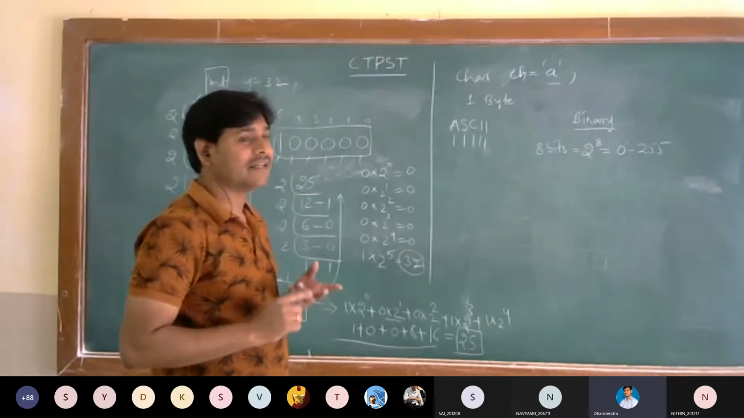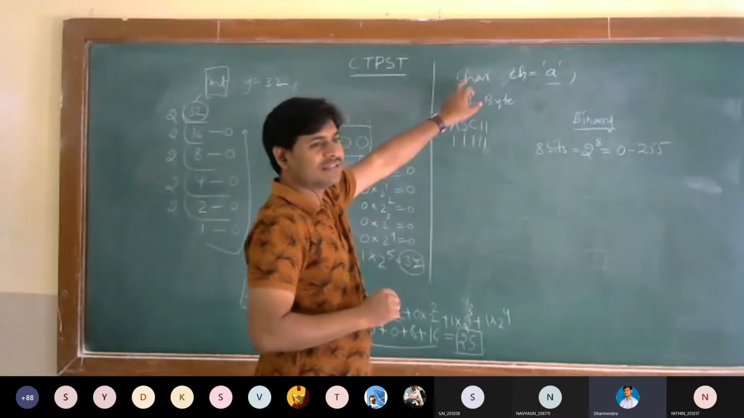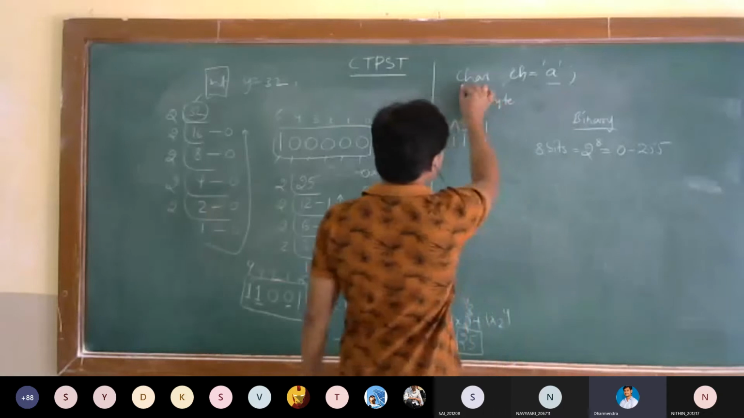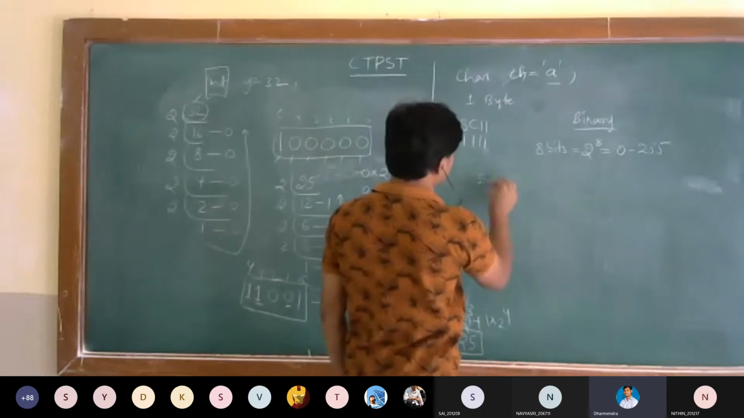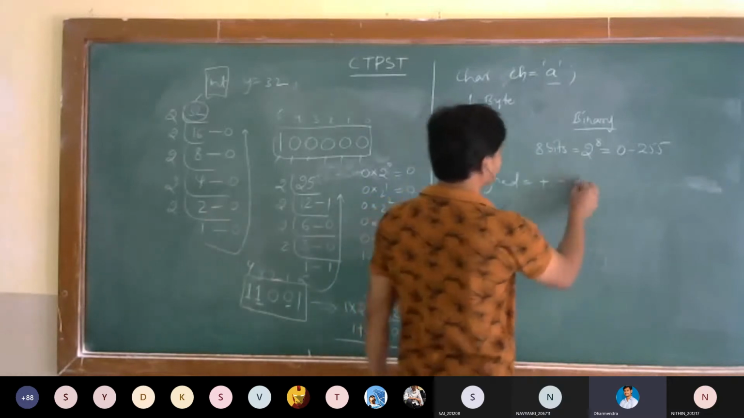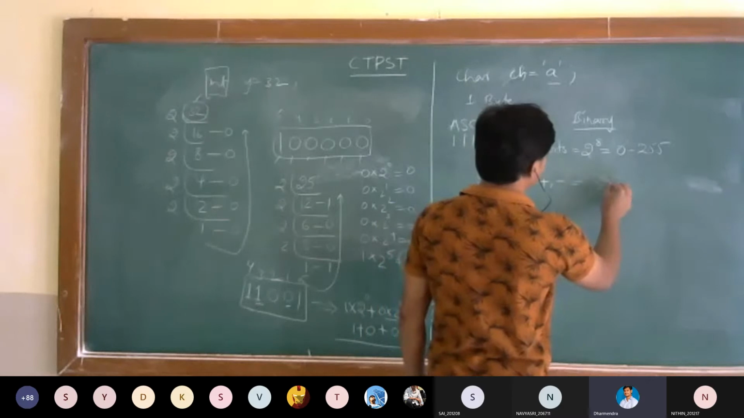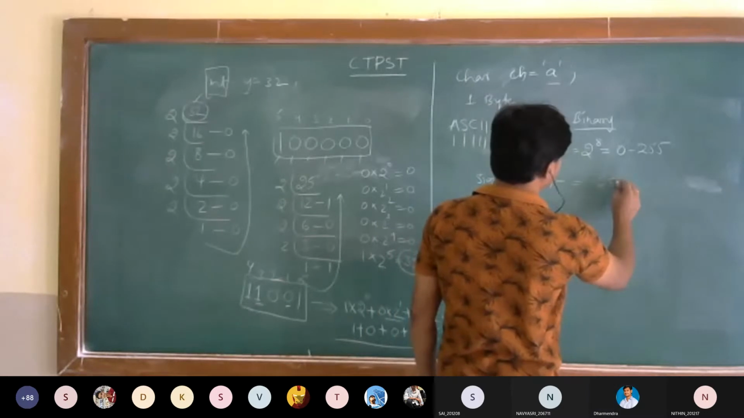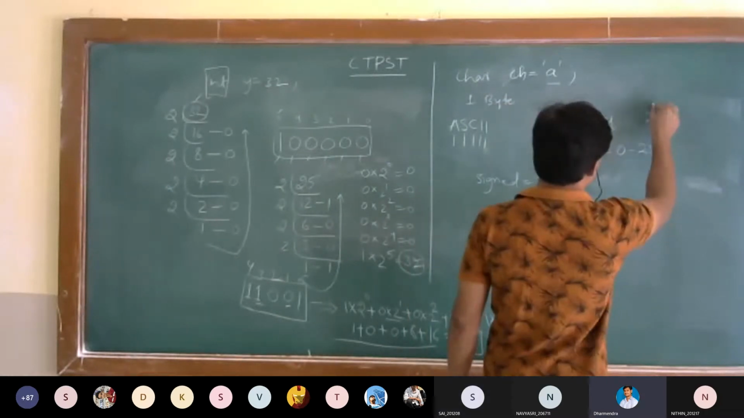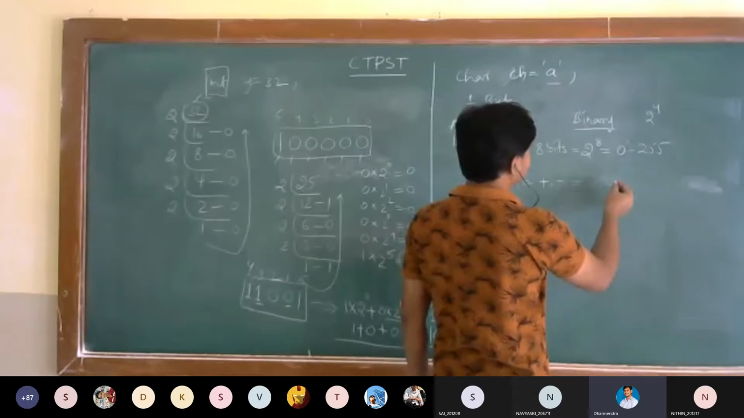Here, in char also we have unsigned char and signed char. If we take simply char, this is signed char. Signed means it will take both positive and negative values. So what values will we get? You have to take 2 power 8 and see how much we get.